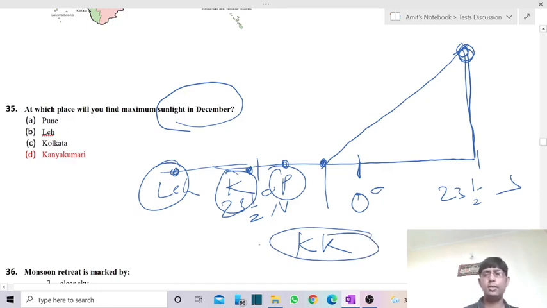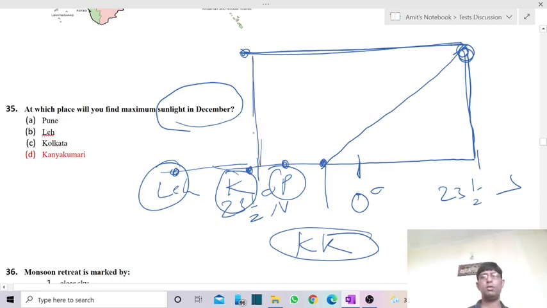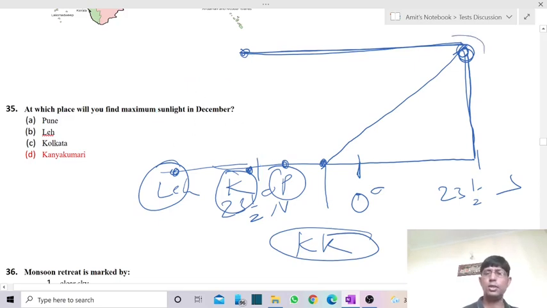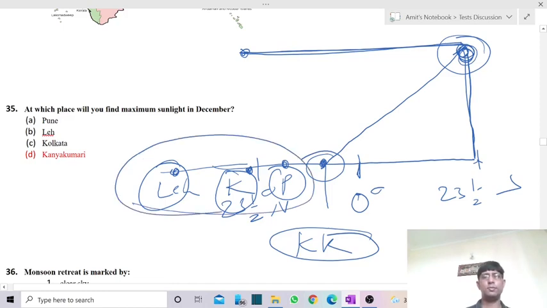We know that the sun keeps on moving between the two tropics, the Tropic of Cancer and the Tropic of Capricorn. Between these two tropics we have the movement of the sun. So in December, the sun is over here in the southern hemisphere, near the Tropic of Capricorn. To this location, it is Kanyakumari which is very much closer, so it receives the maximum sunlight as compared to the other three locations.